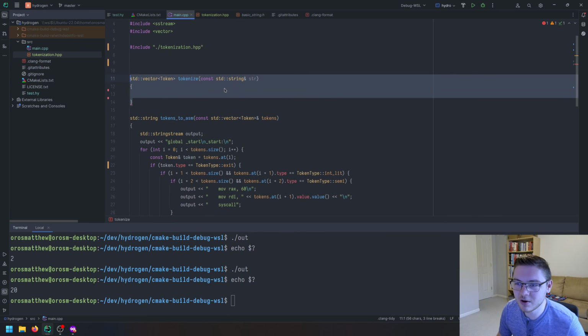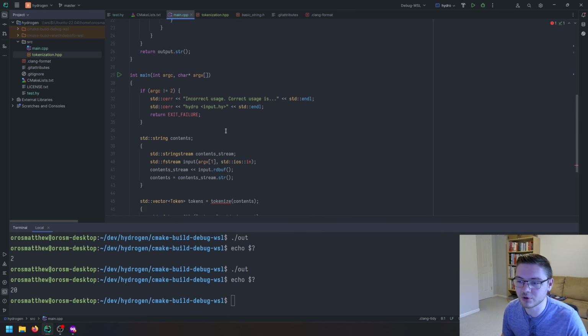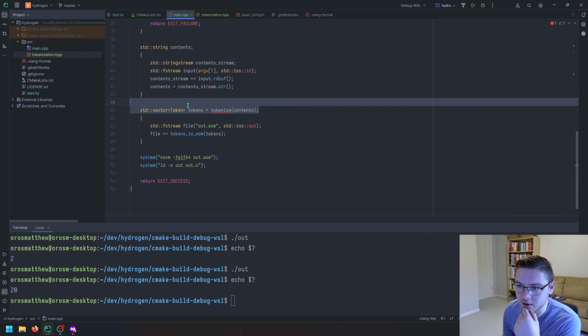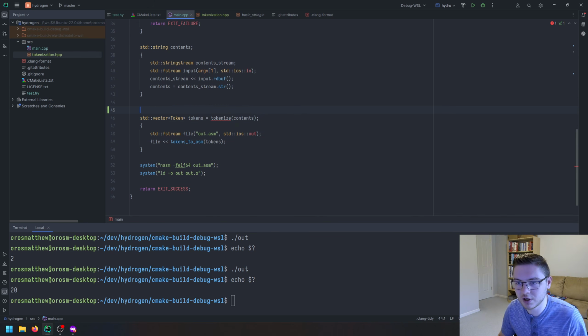Okay, so now for our tokenization, we get our token, so we need to create our tokenizer. We'll pass in the source code, and because we're not doing anything else with it, we can actually move the contents into the tokenizer.